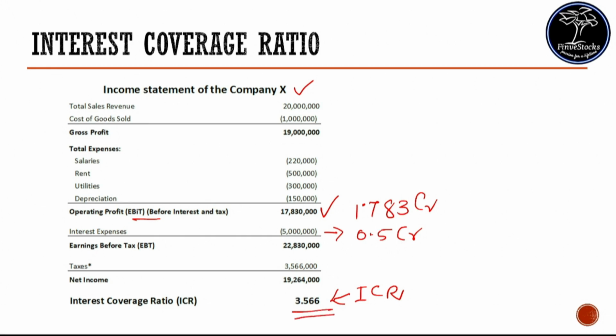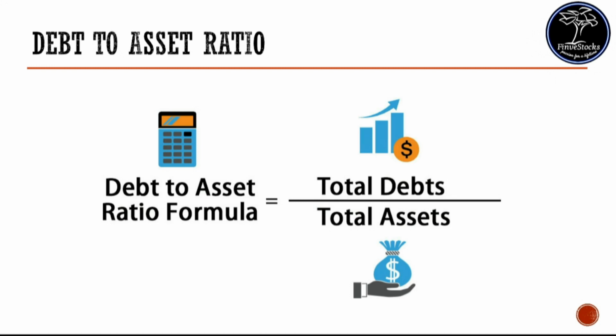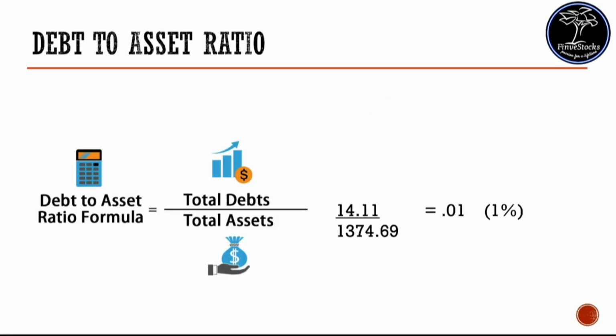The next leverage ratio is debt to asset ratio. Debt to asset ratio helps us to understand asset financing pattern of the company. Debt to asset ratio is total debt upon total assets. Let's assume the total debt of a company is 14.1 crores, whereas the total asset is 1374.6 crores. Then the total debt to asset ratio is total debt upon total asset, that is 14.1 upon 1374.6, that is 0.01, which is 1%.